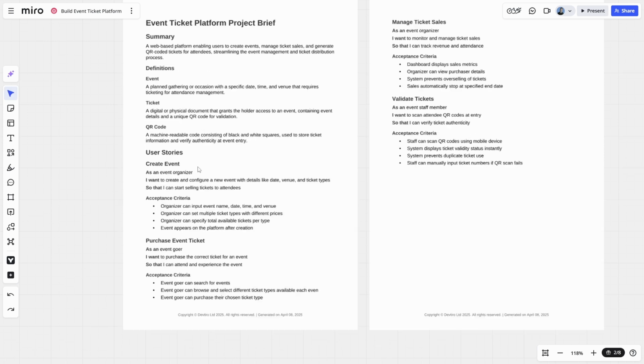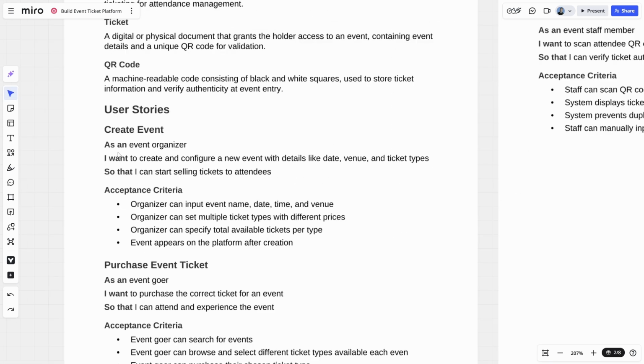Now each user story, if we just zoom in a bit, has the "as a, I want, so that" format, and also a set of acceptance criteria. Together they describe the requirements of the system that we are to build. So in this case, we have create event. As an event organizer, I want to create and configure a new event with details like date, venue, ticket types, so that I can start selling tickets to attendees.